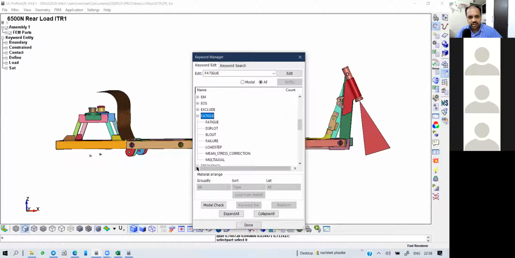I can do the fatigue load case. I can do the frequency domain. So is it a frequency domain? Is it acoustic? Is it BEM? Is it all these things? I can, of course. I am not the expert, to be very frank, but my team members are doing it.